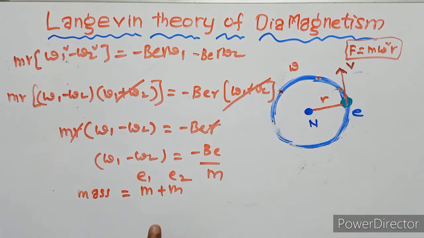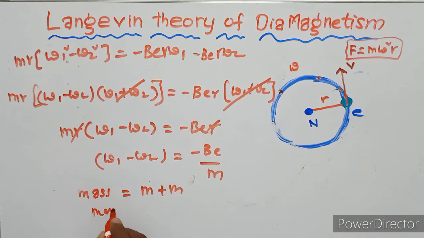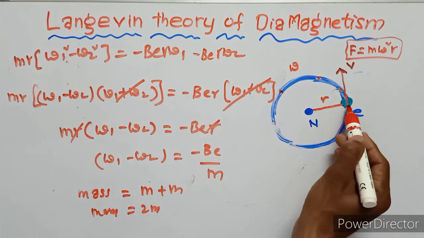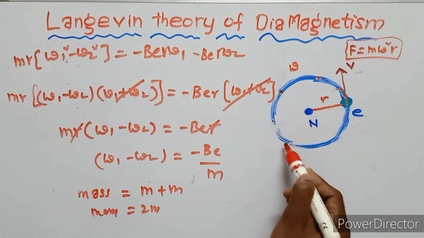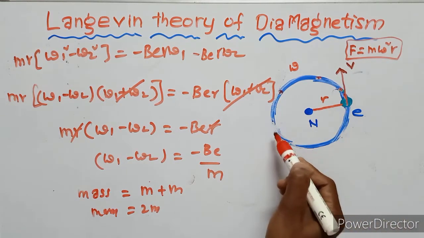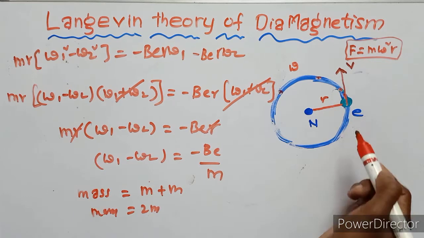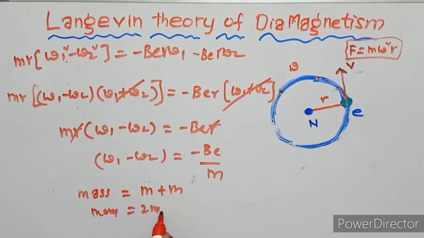Clockwise mass is m, anti-clockwise mass is m, so the total mass is 2m, because the same mass moves once clockwise and once anti-clockwise. So m plus m is 2m.